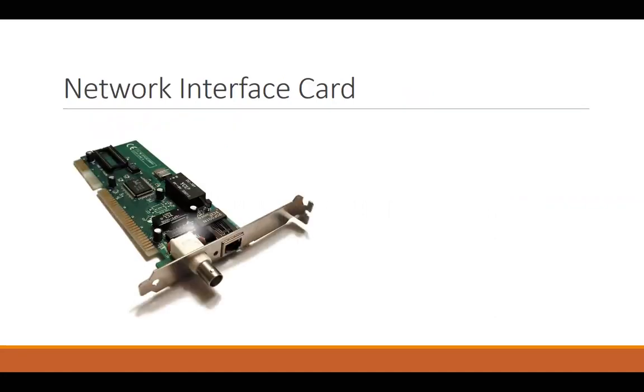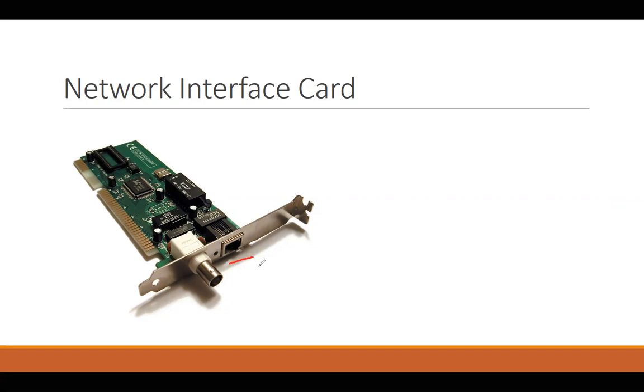Now, a network interface card in the old days used to look like this. You can still spot this port in your laptops. This one, the coaxial cable port, doesn't come in the network interface cards anymore. But this port, which is just like the telephone line, is still there in most laptops and all your desktop computers.